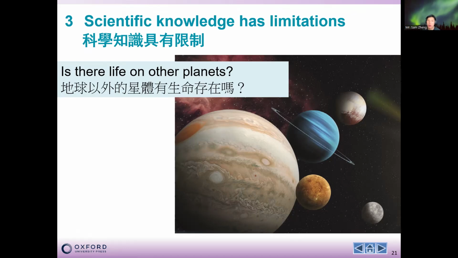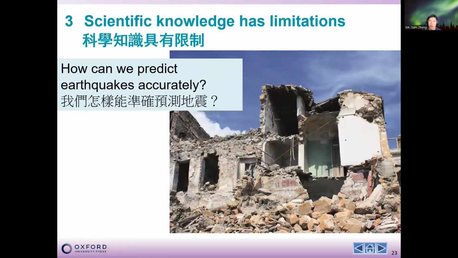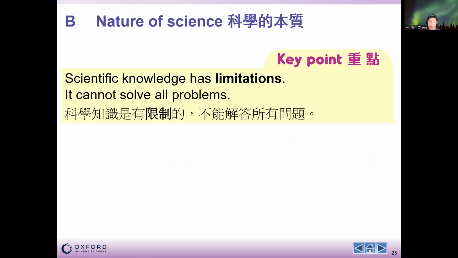For example, we don't know whether there is any life form on other planets, or we cannot completely cure cancer. We also cannot accurately and quickly predict when we will have an earthquake, etc. So we have lots of questions and lots of missing links in our science. We can see that scientific knowledge does have limitations.